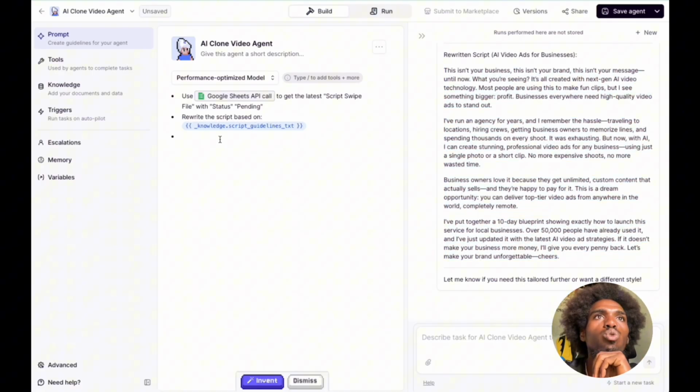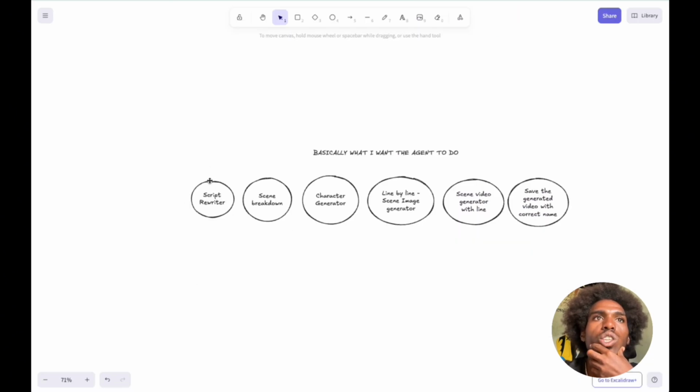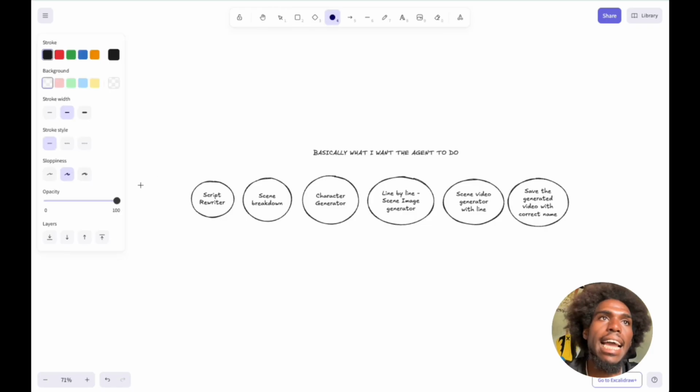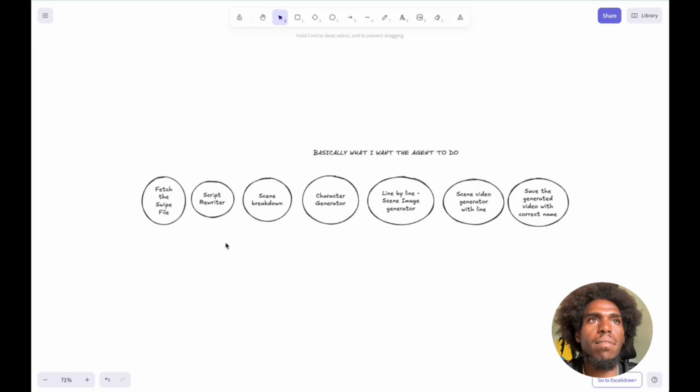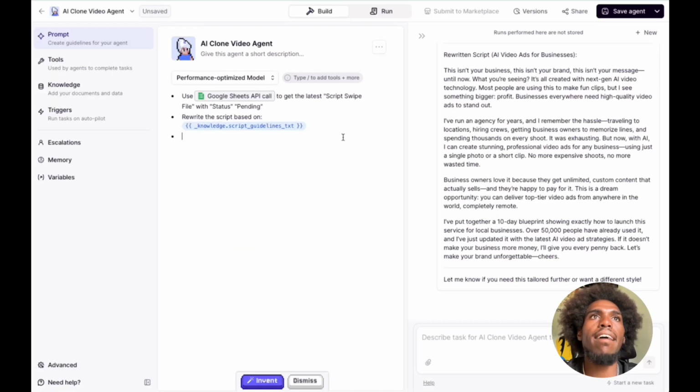Let's see, what's the next step in our thing here? So we've got the script. First of all, I didn't even add the script fetcher. Hold up. Fetch the swipe file, rewrite the script. So we've done these two parts, right? Now it's the scene breakdown, and that's where that next prompt I have comes in. Break down the script based on these instructions.